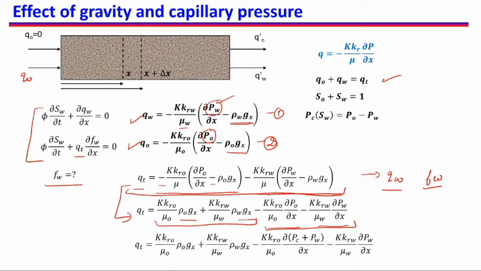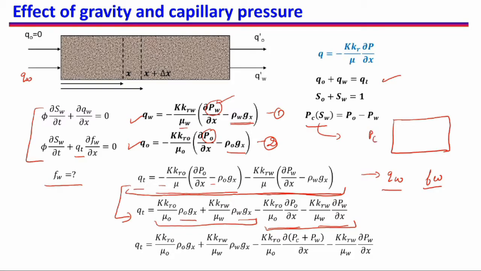In the next step, I know that capillary pressure is a function of saturation. We haven't discussed capillary pressure for porous media, how capillary pressure changes. I will give you some hint, but we will discuss it some other time, so you can read about it somewhere else for the time being.